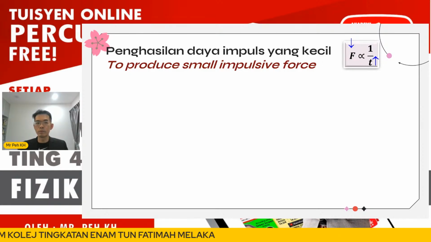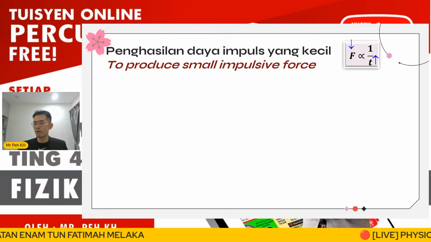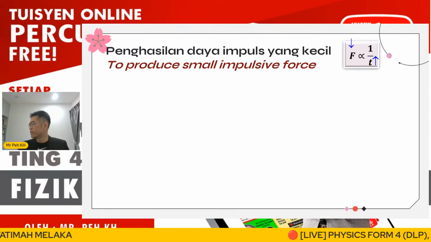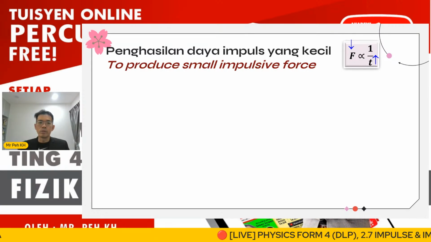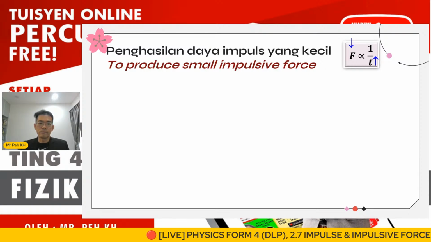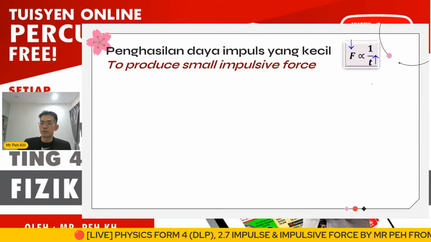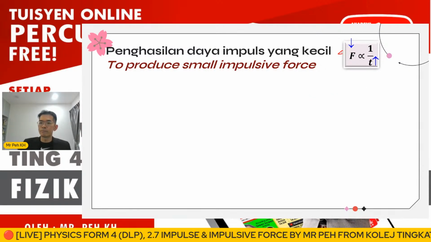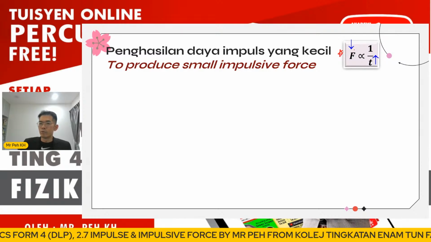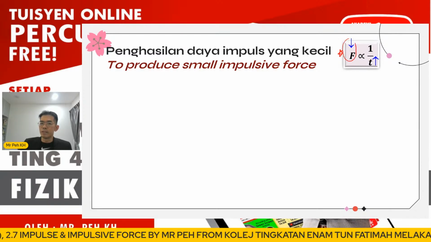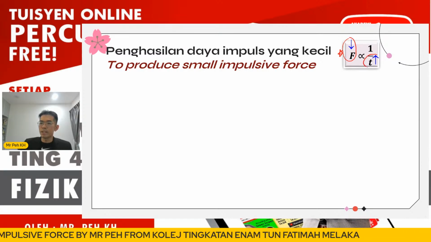So we want to reduce the impulsive force in some cases. And here we are going to discuss how we can reduce the impulsive force. From the relationship, it is very clear that to reduce the impulsive force, we can increase the